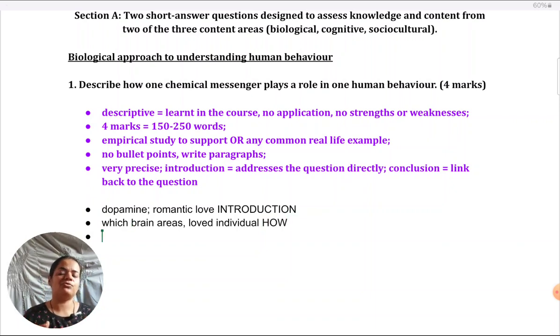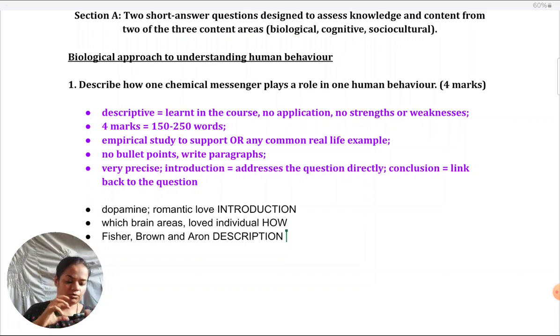Next, I would like to take a study to illustrate this. But as we've mentioned before, in the introduction, I've explained this. You could give a real world example also. There's this very popular study across the IB syllabus, the Fisher, Brown, and Aron study. It's an experiment which shows how dopamine is released when people see photographs of their loved ones compared to photographs of just acquaintances. And that indicates how dopamine is playing a role in enabling romantic love, because it releases selectively only when we see the photographs of loved individuals. So you could describe that experiment.